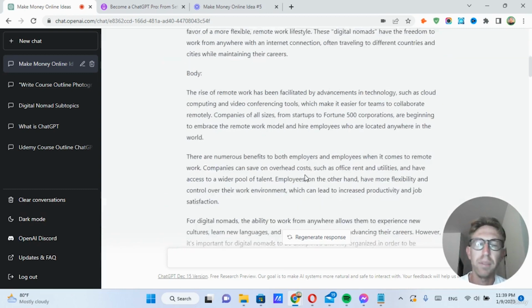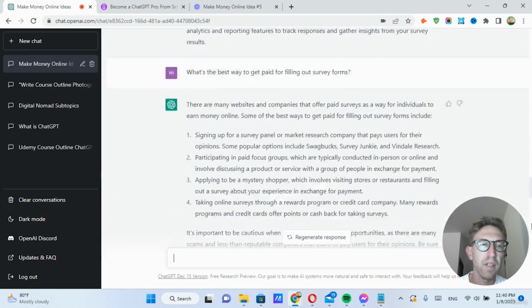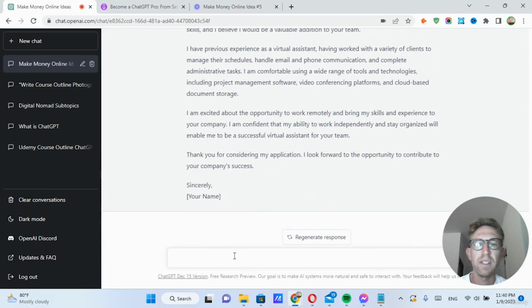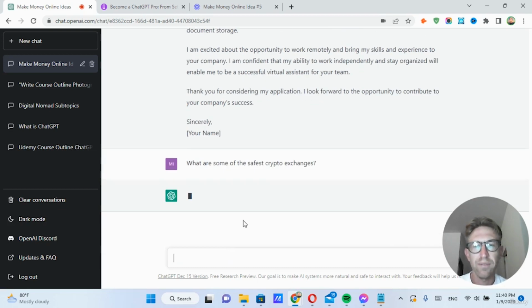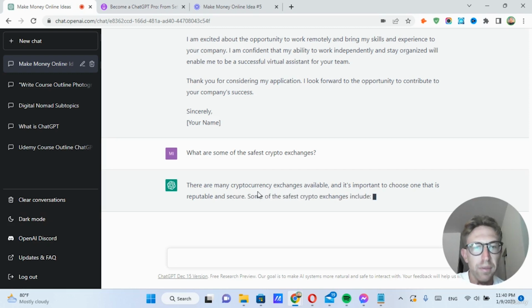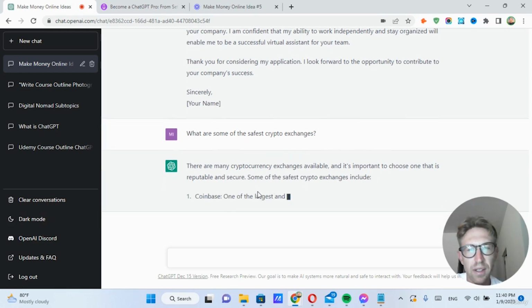But just as a disclaimer, we can simply ask ChatGPT to provide some of the safest crypto exchanges, like Coinbase. I'm just curious because some of them have been going under recently.